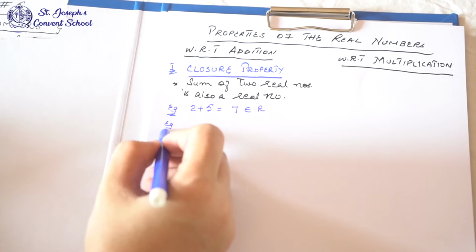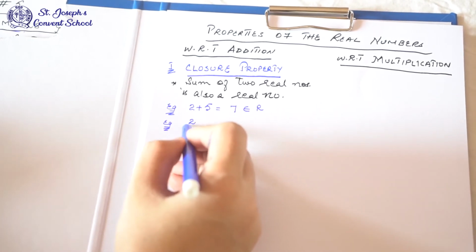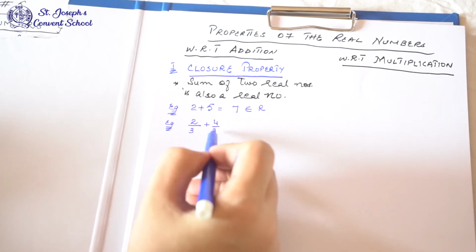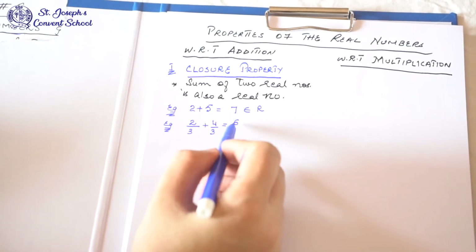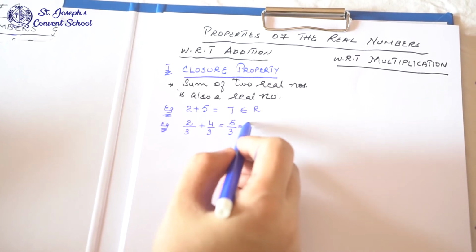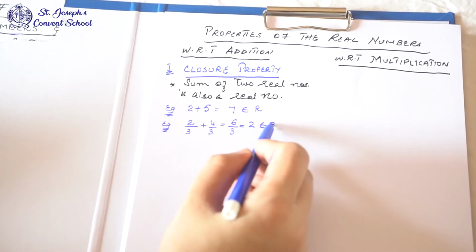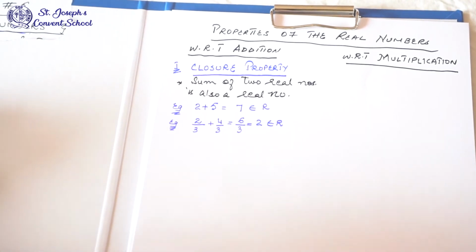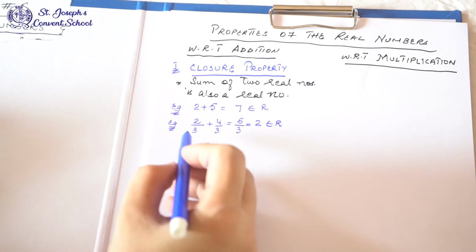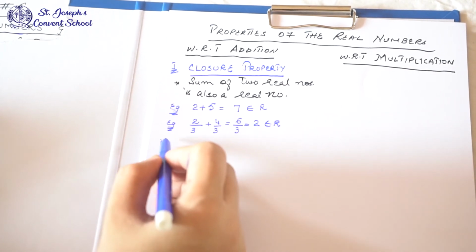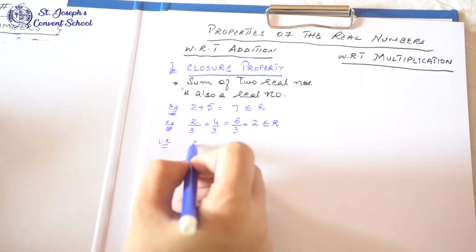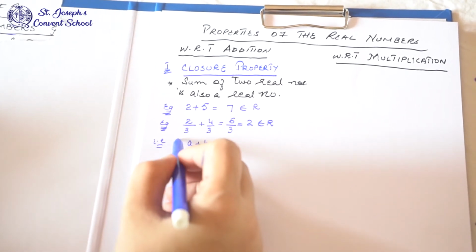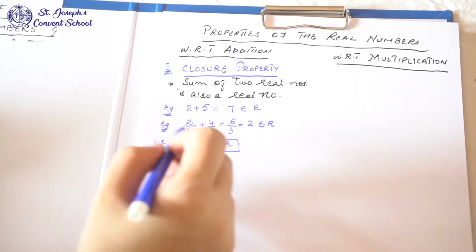You can add any numbers. Suppose we are adding fractions, 2 upon 3 plus 4 upon 3. So 4 plus 2 is 6, 6 upon 3, simplified it is 2. So the answer is also a real number. In alphabet form or formula form, you can say A plus B belongs to the real numbers. When we add the numbers, the answer is also a real number.